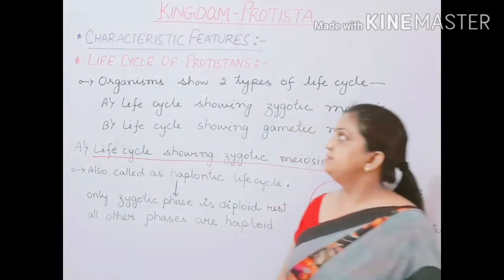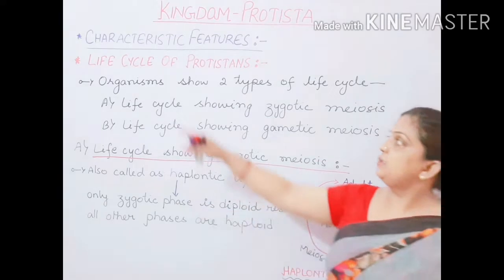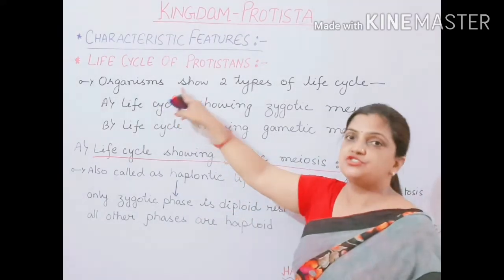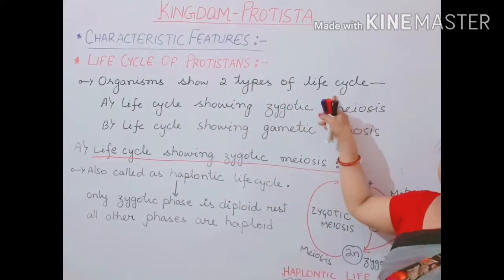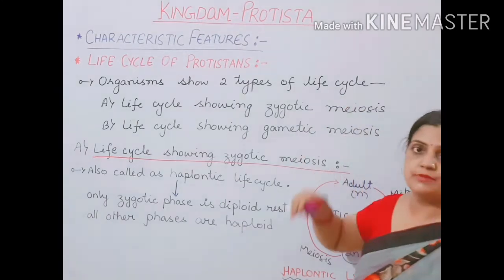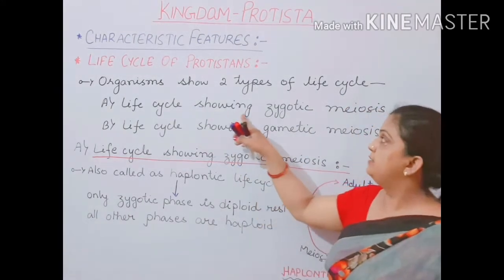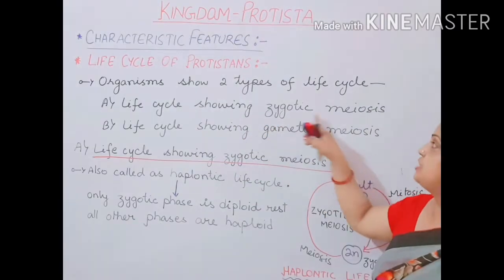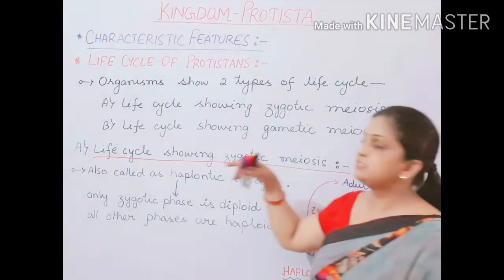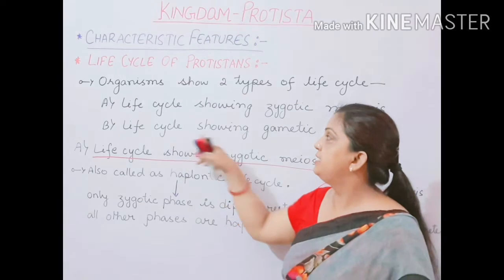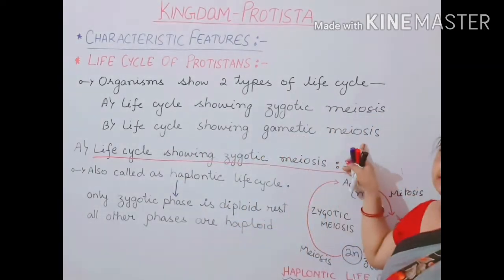Now let us begin. Organisms among the protistans show two types of life cycle. And what are the two types of life cycle? In the first one, it is showing zygotic meiosis, and in the second life cycle, it is showing gametic meiosis.